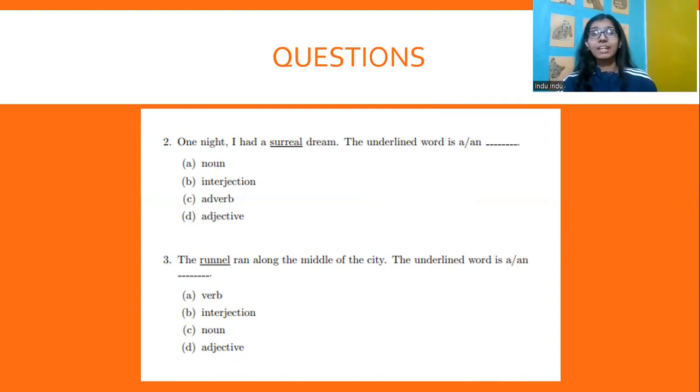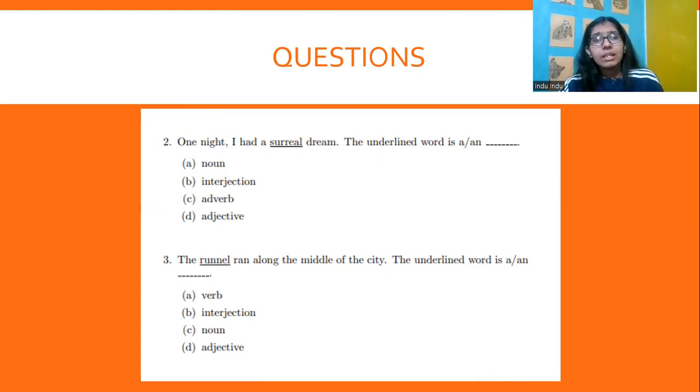One night I had a surreal dream. So something is describing my dream, right? The underlined word is obviously not a noun. Surreal cannot be a noun. It's not an interjection. We'll talk about interjection further. Is it an adverb? Does it add to the meaning of the verb? No, I don't think so.